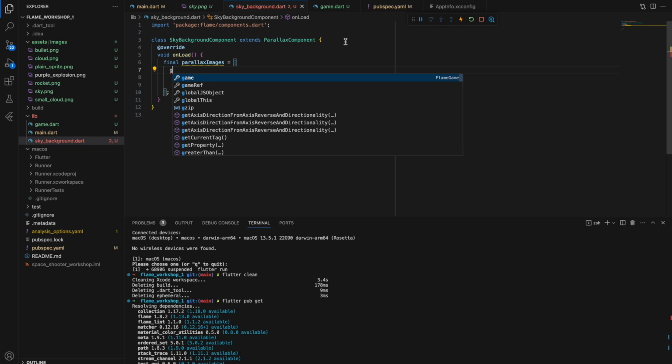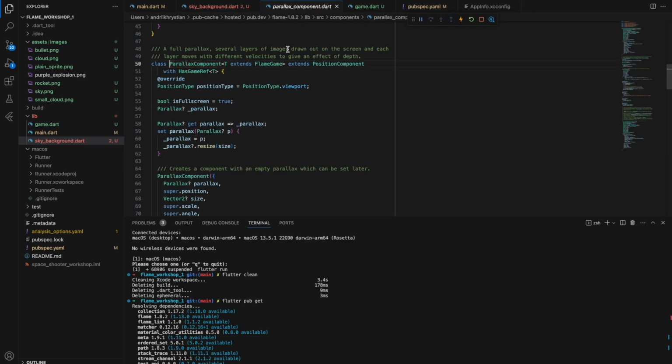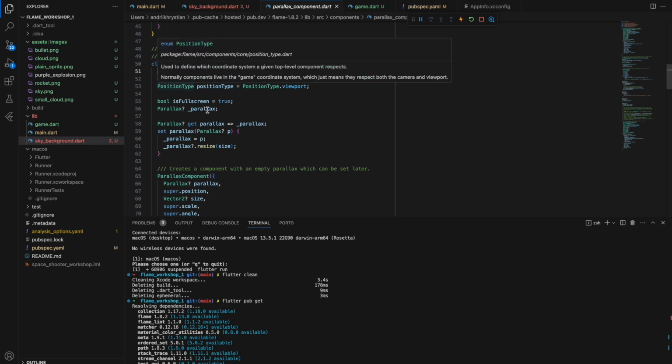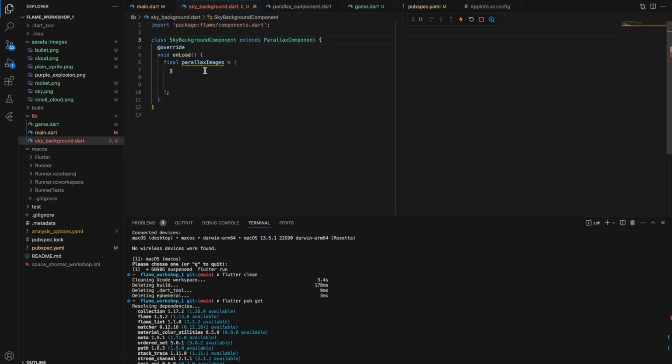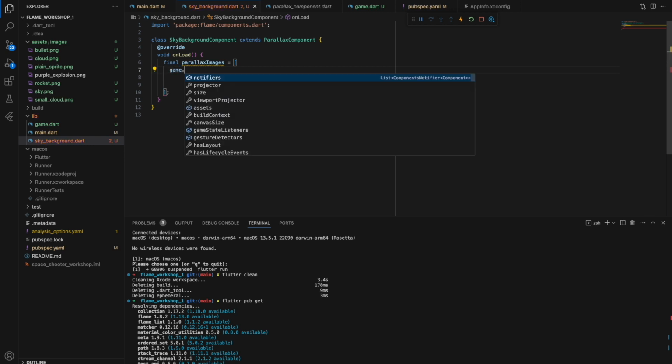This parallax component, let's check the source code, implements the mixin called HasGameRef, which means that children of this parallax component also have a reference to the game, and here we can use it. It's like context in Android, or game is like the main class of the whole project.